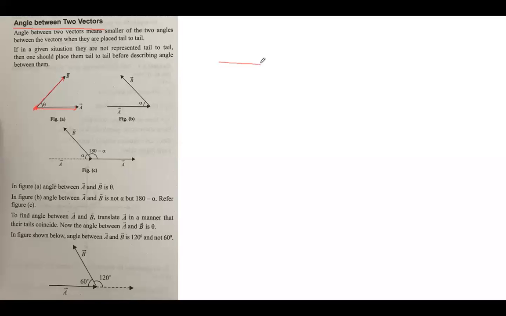It's not necessary that it will always be like that. Let's say A is here and B is here. Then you need to shift this vector to here. We know that a vector can be shifted parallelly anywhere on the XY plane. So if you bring it here, this is your vector B, and the tails of A and B are common.